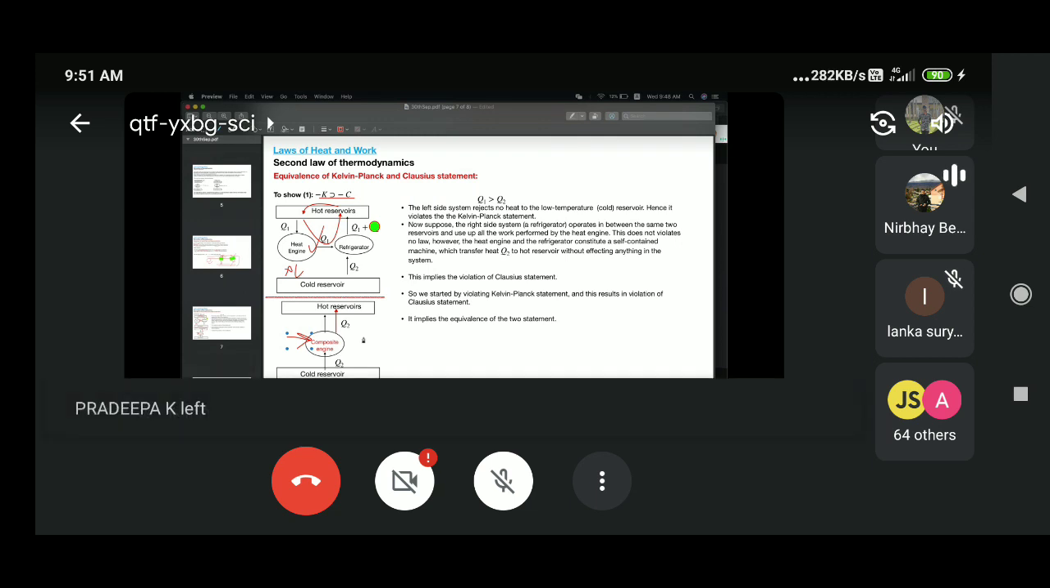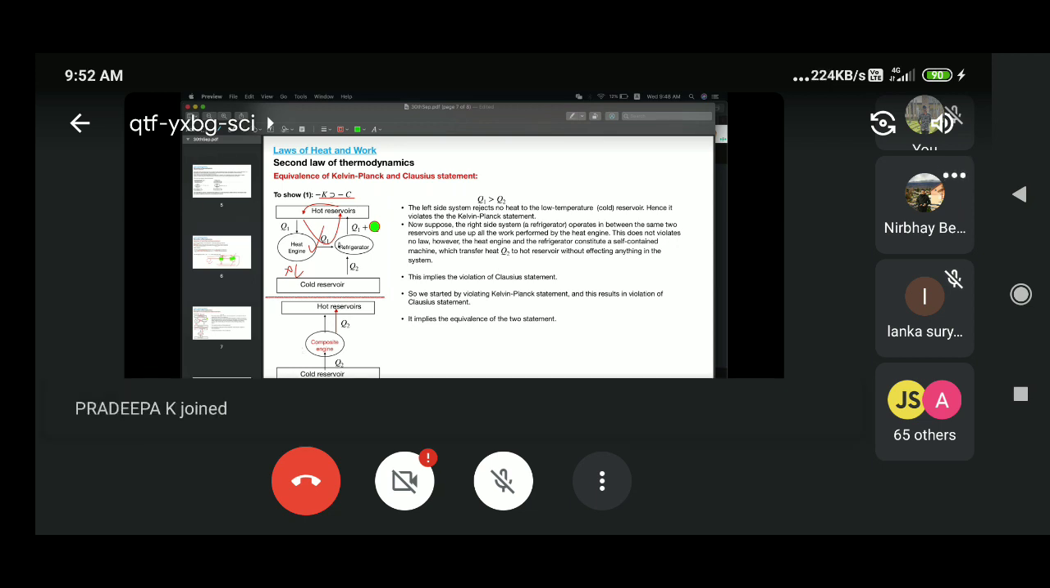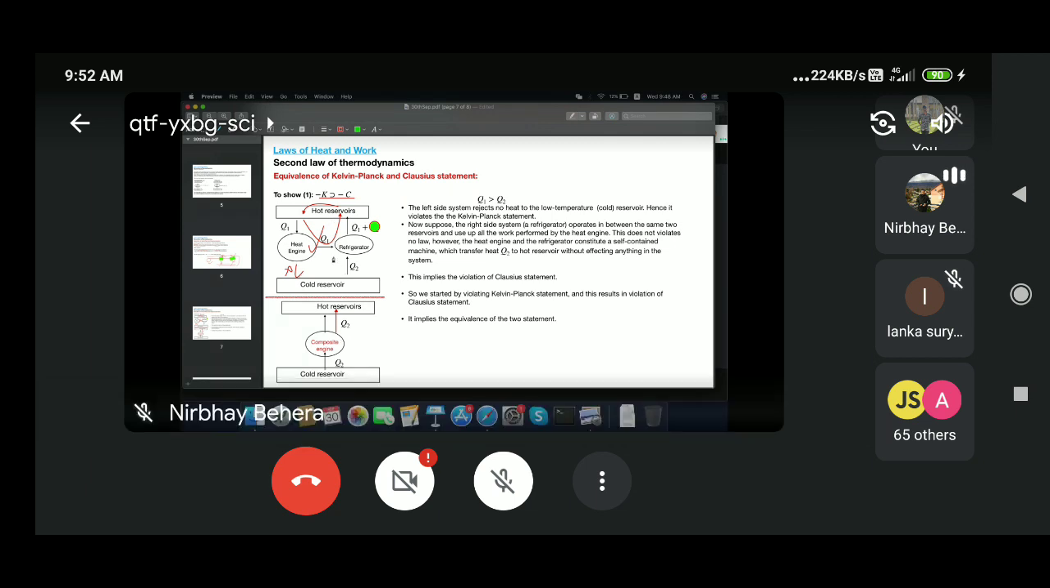What is the Clausius statement? The Clausius statement says that you cannot have a refrigerator which can extract heat from the cold reservoir to the hot reservoir without doing work on the system. Here, if you see it as a composite engine, there is no extra work you are doing. Whatever work I have done has already gone back. So there is no involvement of other heat or other work here. That's why it is violated.